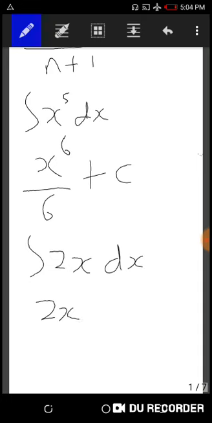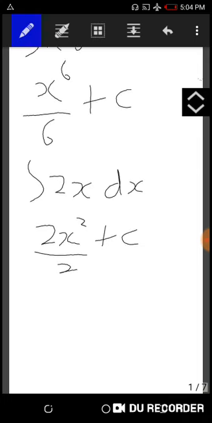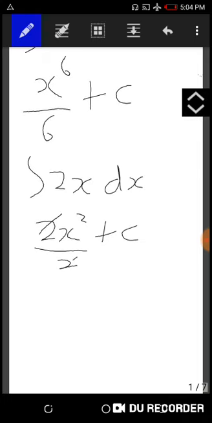Since there is no number written there, you should know that the power is 1. So 1 plus 1 will give us 2. The power changes to 2, and of course we use that sum of 2 to divide, and then you add plus c. Looking at it, you can further simplify it. The 2 cancels the 2, so what you're left with is x raised to power 2 plus c.